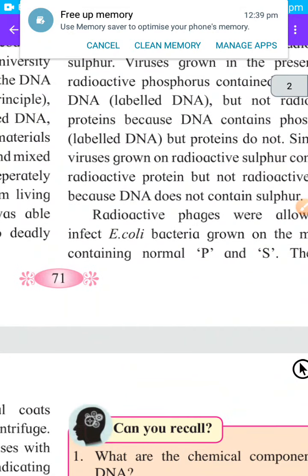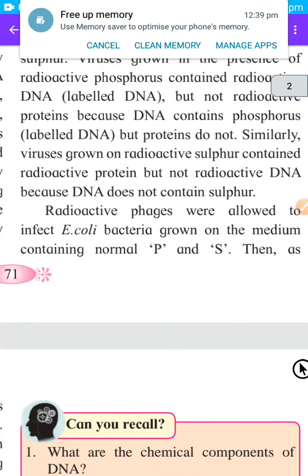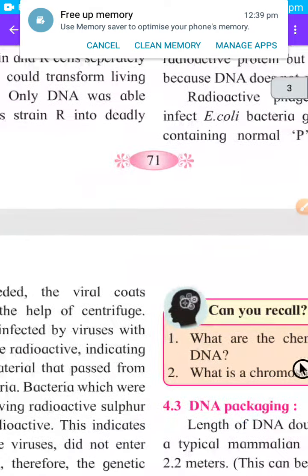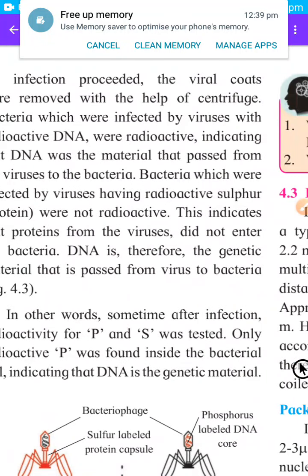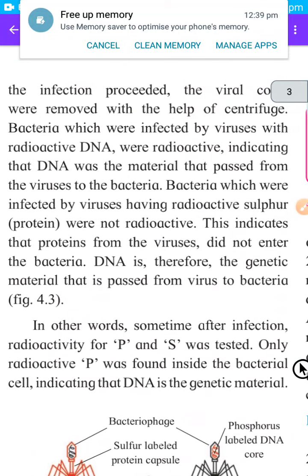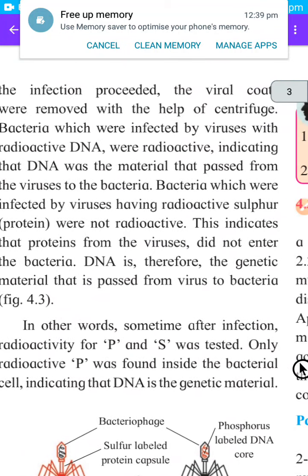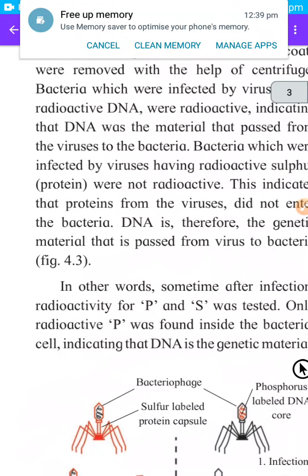And then he came to know that when these radioactive phages were allowed to infect the E. coli bacteria grown on the medium containing normal P and S, only the DNA was the material that passed from the viruses to bacteria.